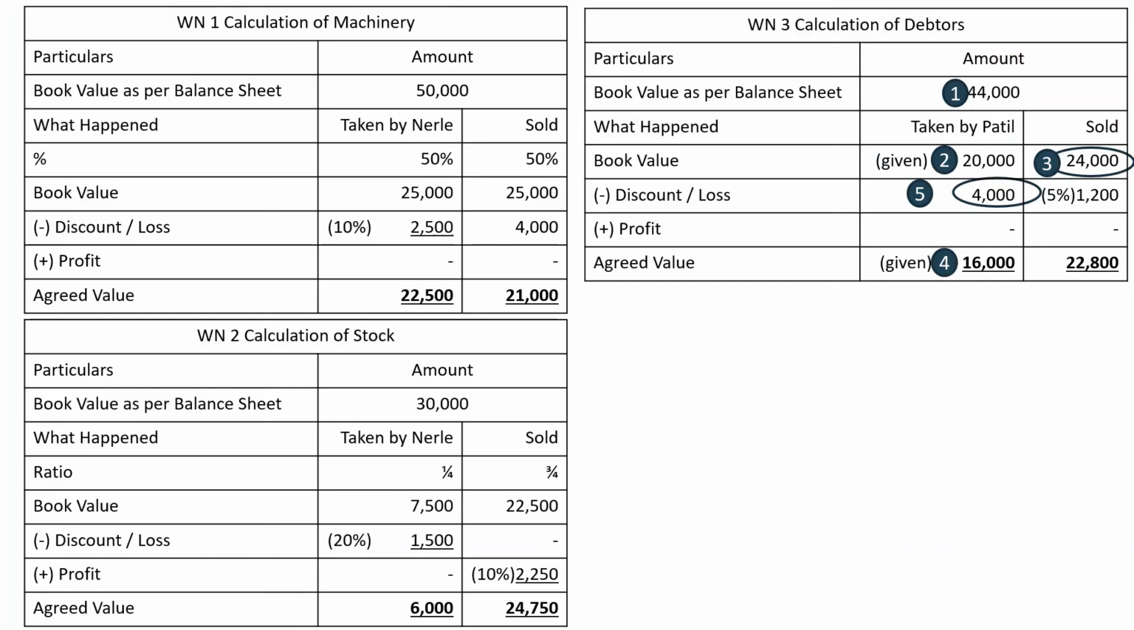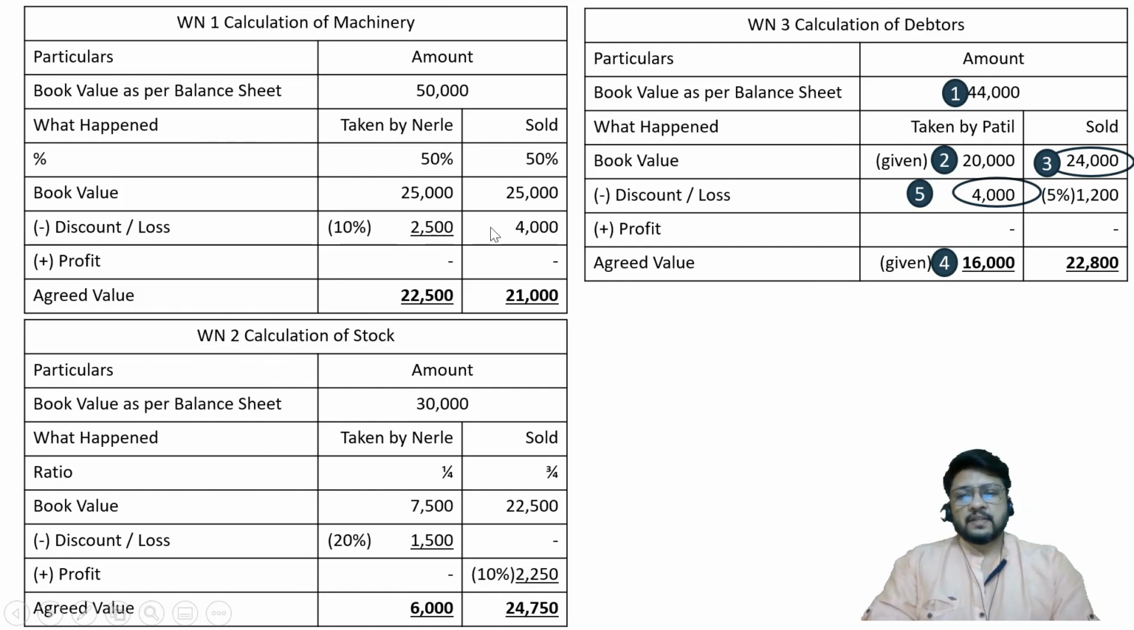About certain part of book value of asset is taken over by the partner, some other part is sold, then either there is a discount or there is a loss or there is a profit. So this format of some portion of the asset taken over by the partner and remaining portion is sold is a very important format of working note. I would like you to solve this problem again after completing this working with me, maybe today, maybe tomorrow, or maybe after one day. Without checking my solution, you should try to solve it. You should try to prepare this working note on your own.